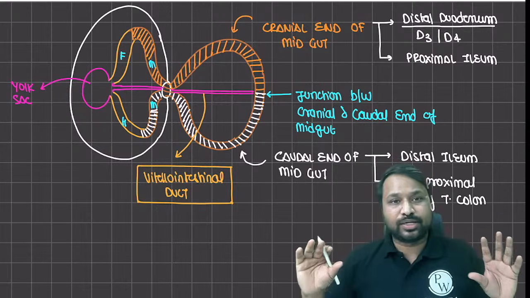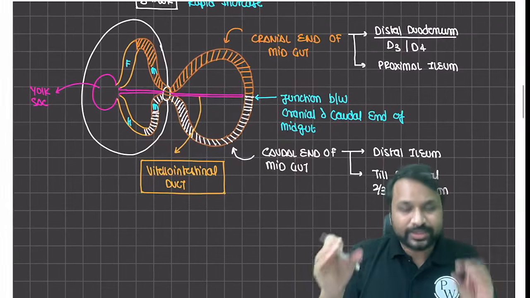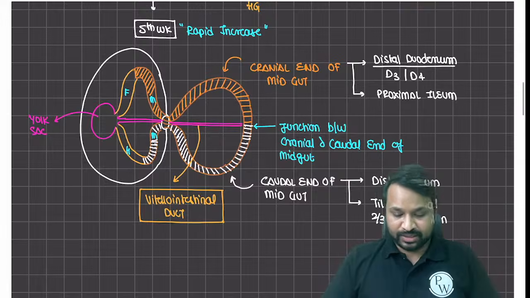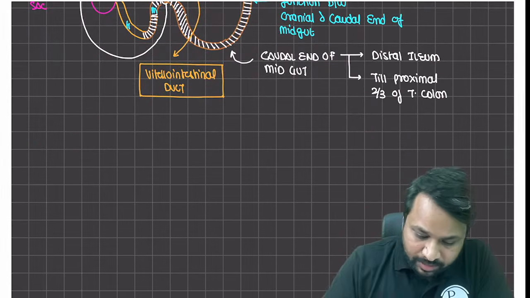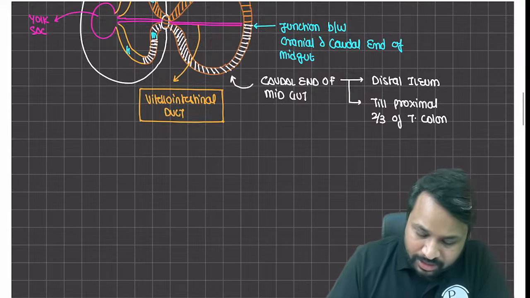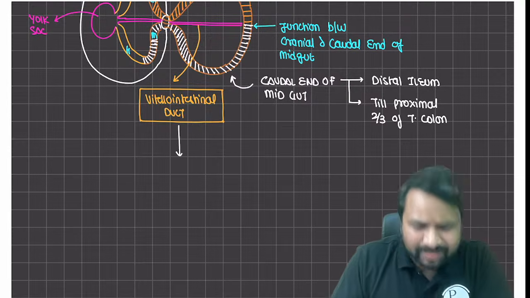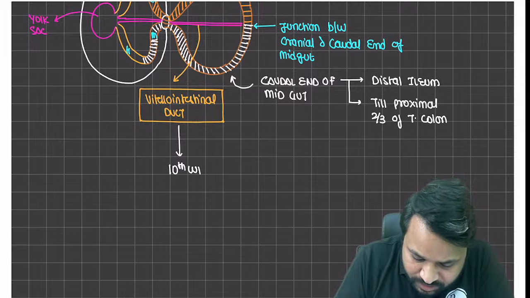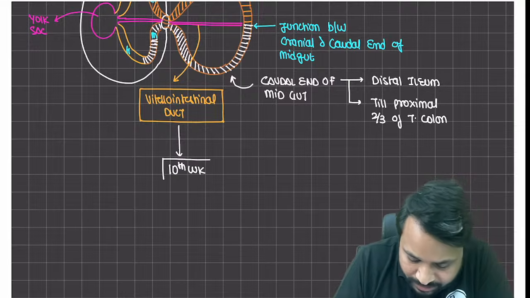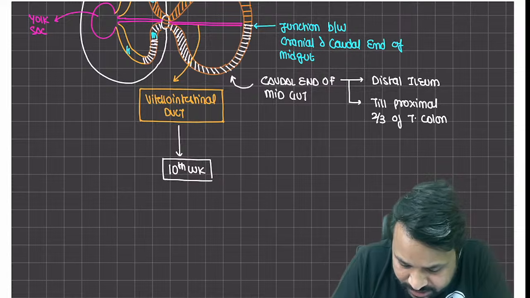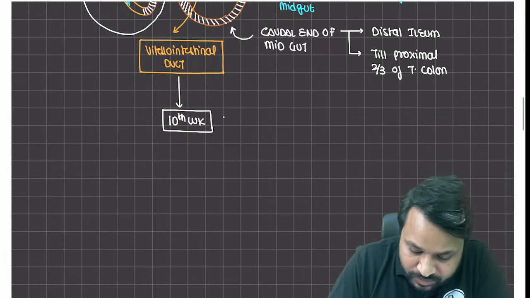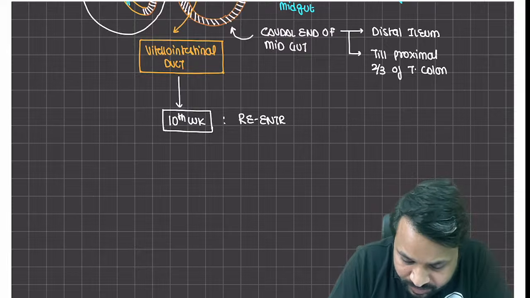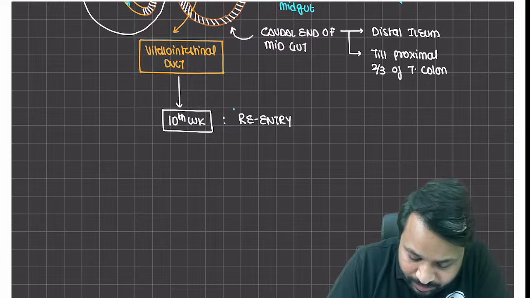ठीक है. Now we understood. Now इतना होते you think the component is done? No. Now this is on the 5th week. अब होता ये है कि जितना काम हो चुका है, whatever I've told you, the development continues all the way until the 10th week of gestation. फिर आपको वेट करना है 10th week of gestation पे. The 10th week of gestation is the re-entry. This is now celebrated.